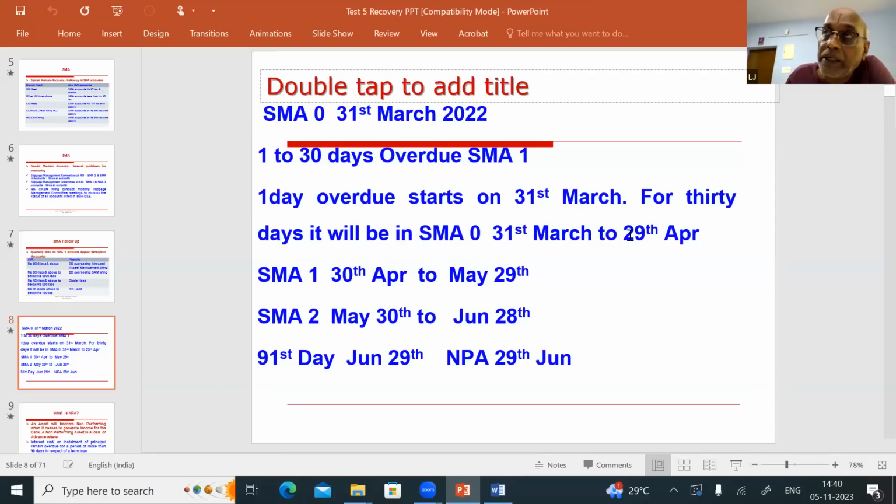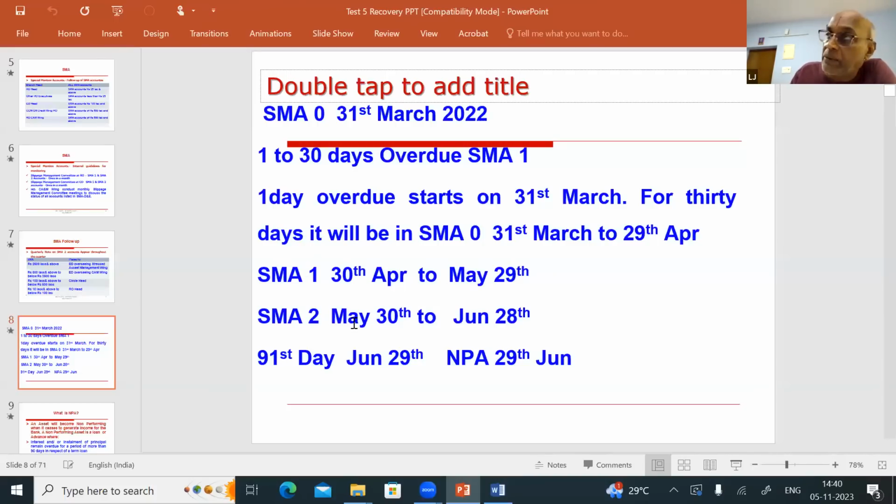Then when will it go to SMA 1, and what is SMA 2? SMA 1 is overdues of 31 days to 60 days. So it will go to SMA 1 on 30th April. From 30th April to 29th May, you will get 30 days. So it will be in SMA 1 from 30th April to 29th May.